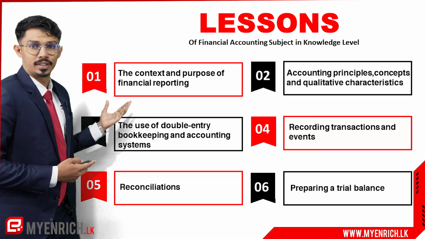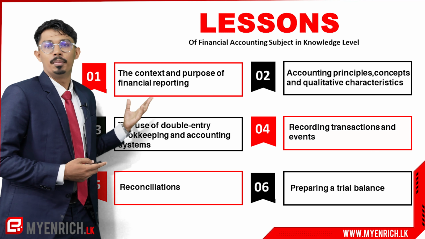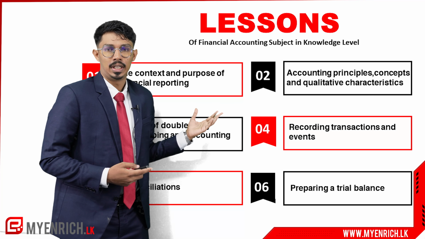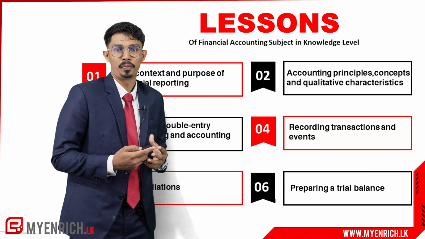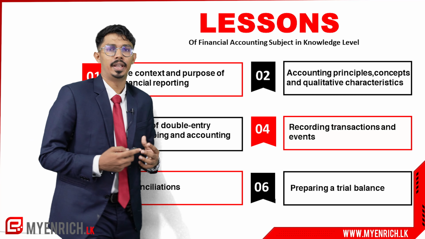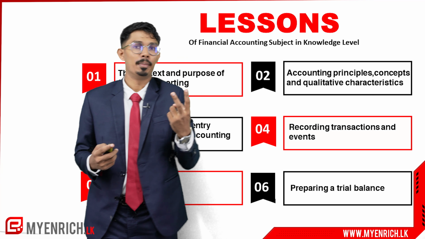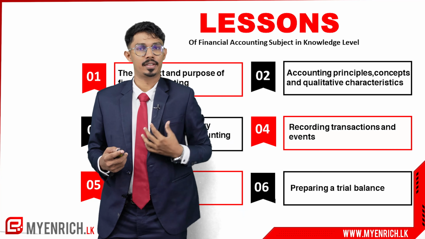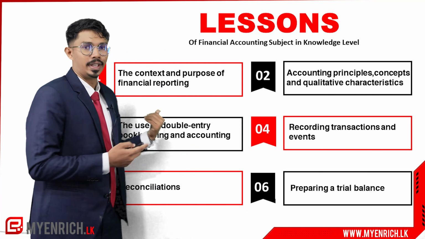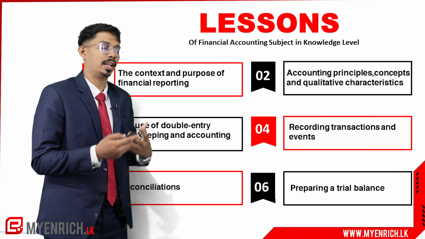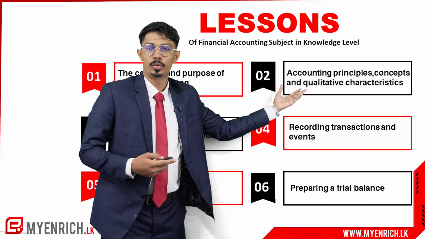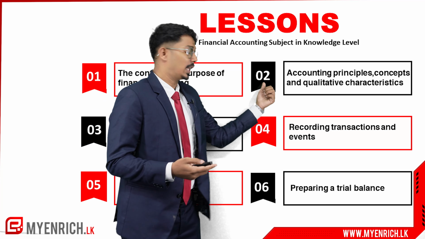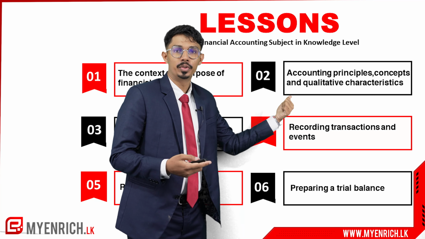Now we have the third one, which is the use of double entry, bookkeeping and accounting. This is the basics of accounting. This is how accounting is done, right? So what this simply means is every transaction has 2 impacts, right? So in case you buy something, you give money and you get something. That's basically what it says, right? That every transaction has 2 things. And then the fourth one. So when something happens in the business, we're supposed to record it in accounting. That's what we look at in our 4th chapter.